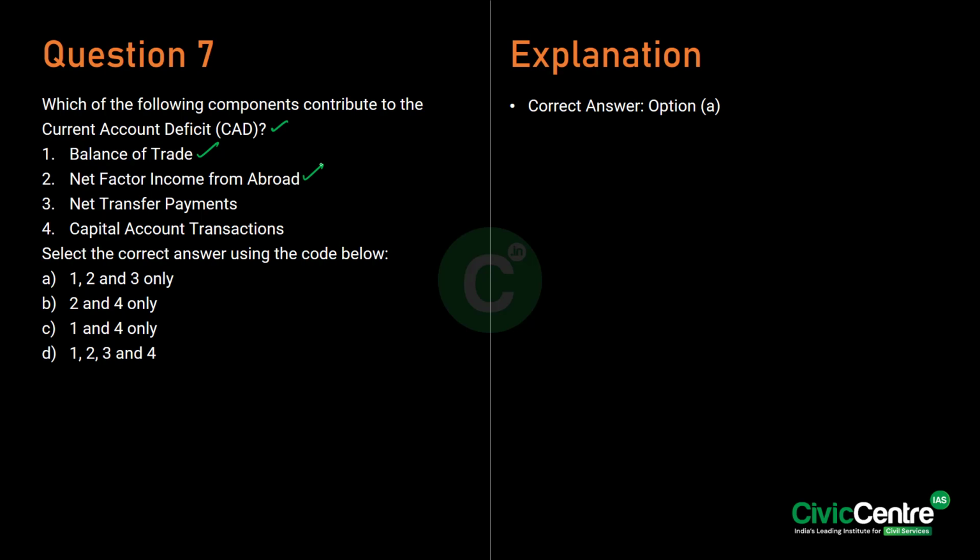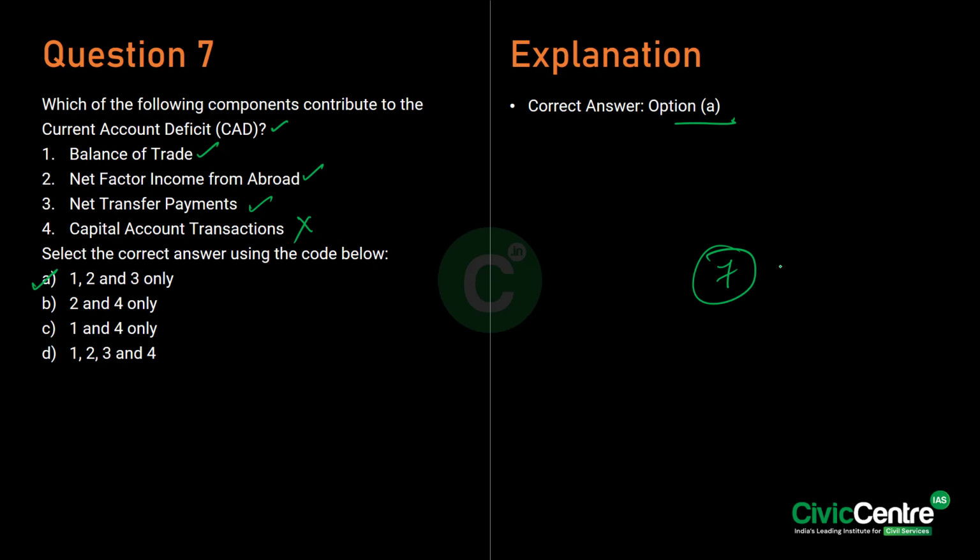Next, it includes the net factor income, which includes the interest income and dividends from abroad. Lastly, the net transfer payments, which include foreign aid and remittances. Furthermore, the capital account transactions do not contribute to the CAD as they are part of the capital account and not the current account. Hence, the correct answer is option A, which is 1, 2 and 3 only.